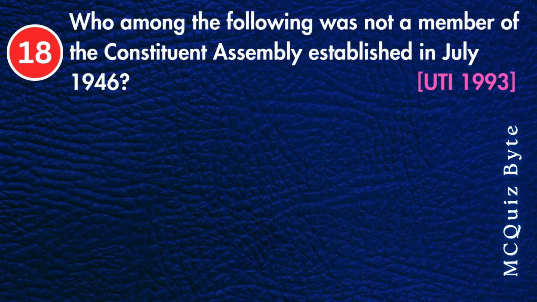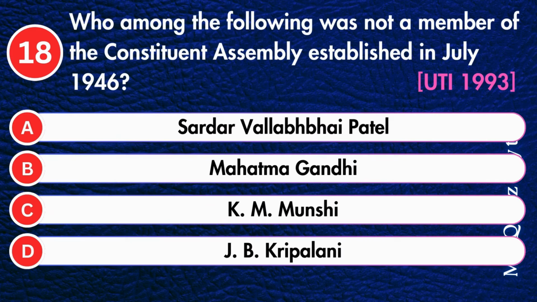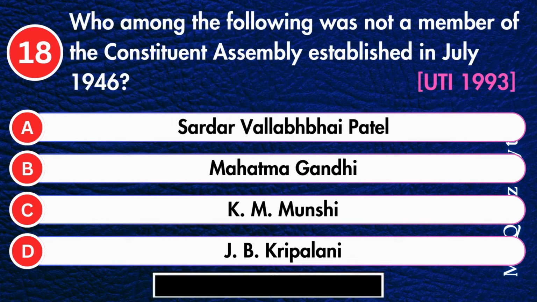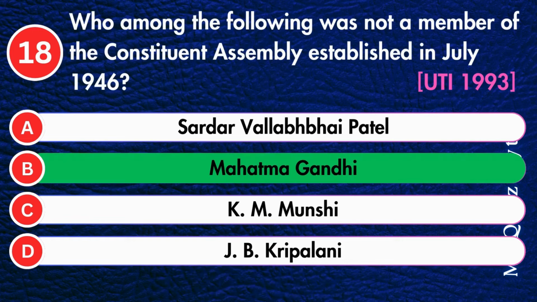Who among the following was not a member of the Constituent Assembly established in July 1946? Sardar Vallabhbhai Patel, Mahatma Gandhi, K.M. Munshi, or J.B. Kripalani? Correct answer is Mahatma Gandhi.